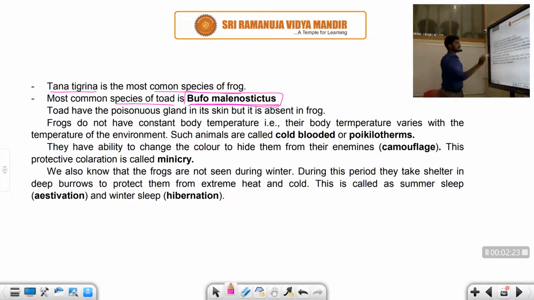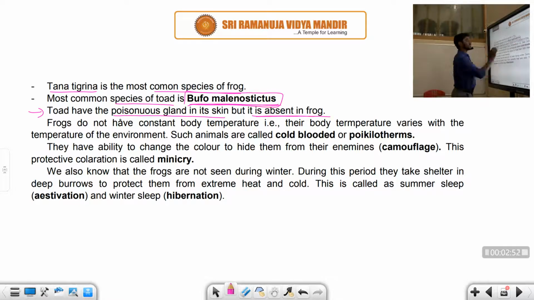Let us discuss the toad here. The toad has poisonous glands in the skin. Generally the toad has more moisture content, and it secretes poison from these poisonous glands. Generally we can observe this in the green colored toad you can see now, but it is absent in the normal frog.